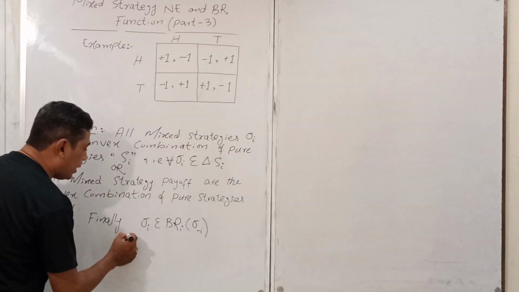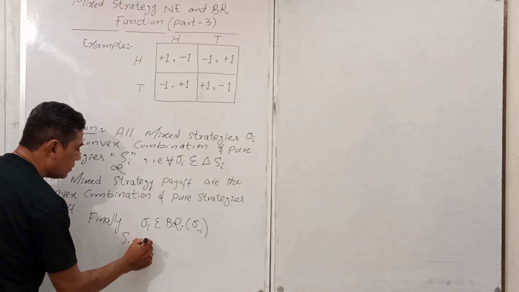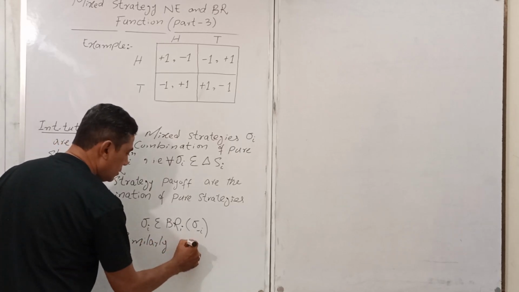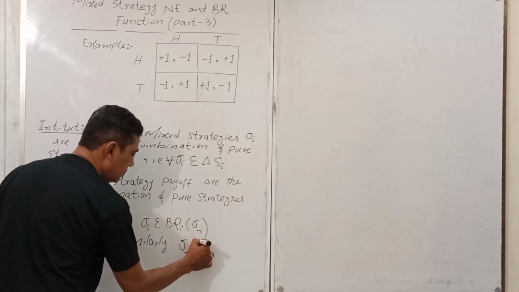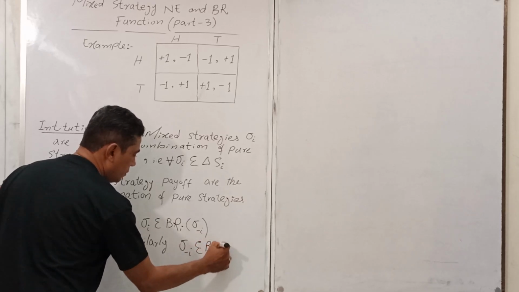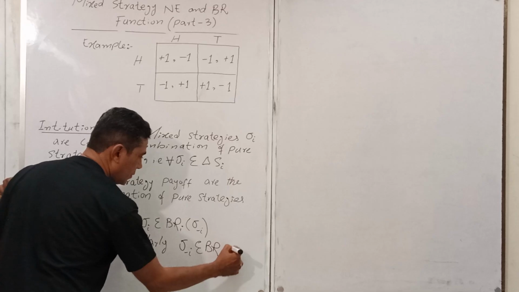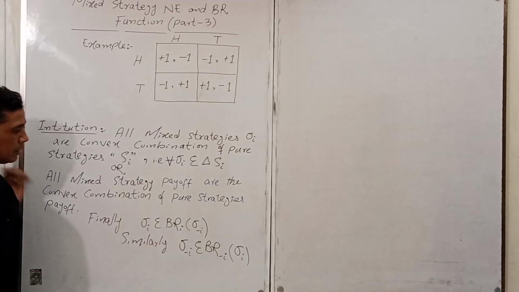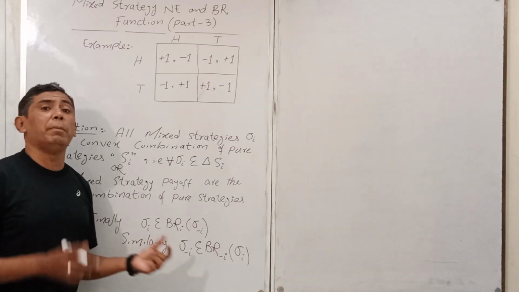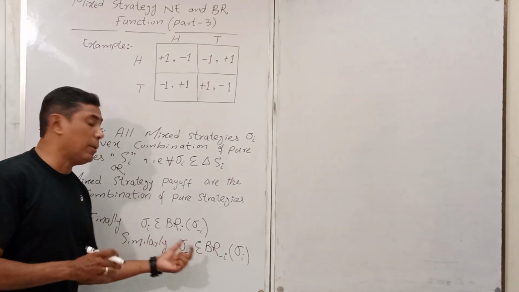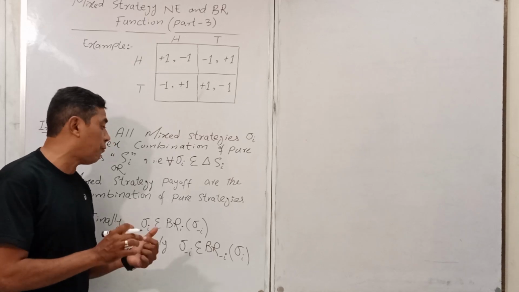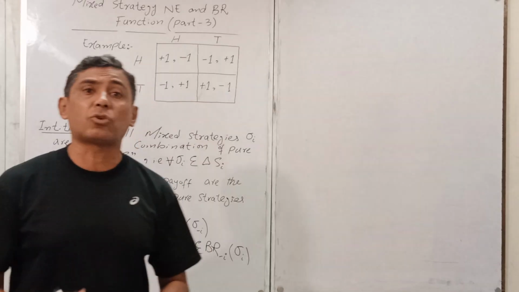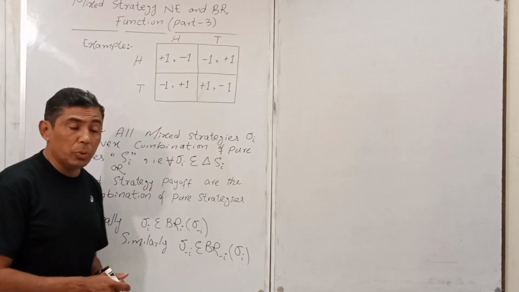Similarly, we can write here... Okay, you got my point? That was the best response function, or the mixed strategy that belongs to the best response function of the opponent, the next player, which is called player 2 here.